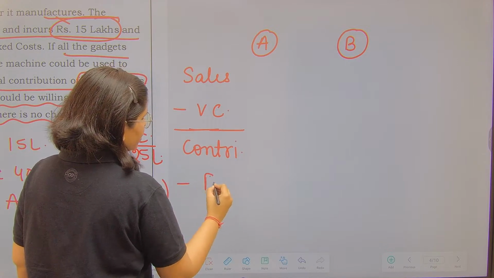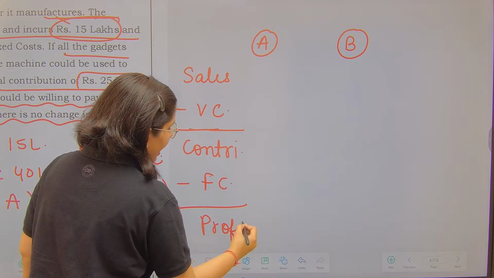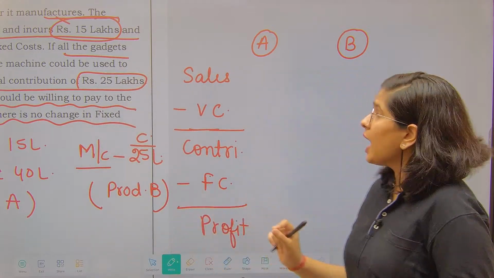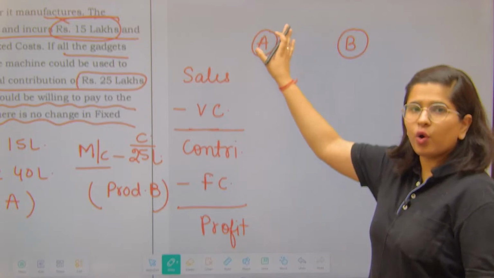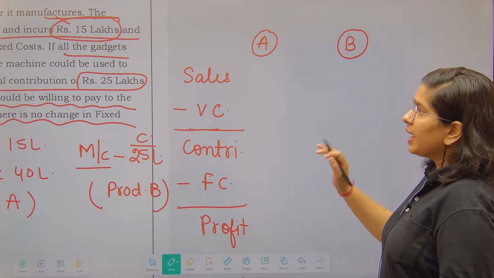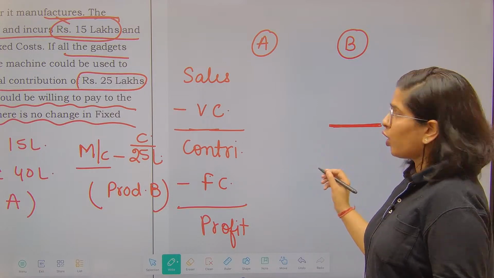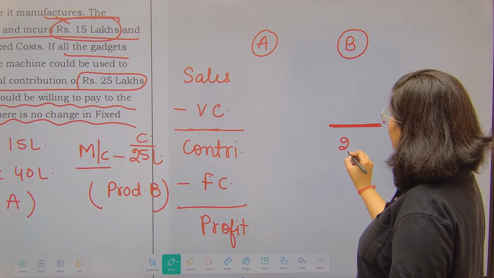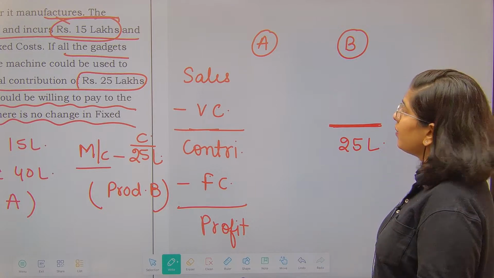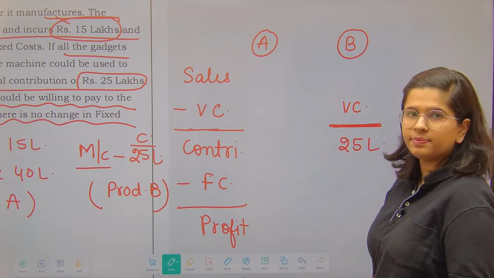Then fixed cost is deducted and finally we get the profit. I have just one machinery. Now I have the option whether I go for producing product A or for producing product B. They are saying that if you produce the other product, this gives you a contribution of 25 lakhs.